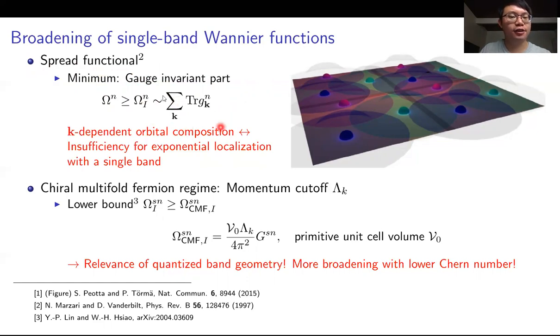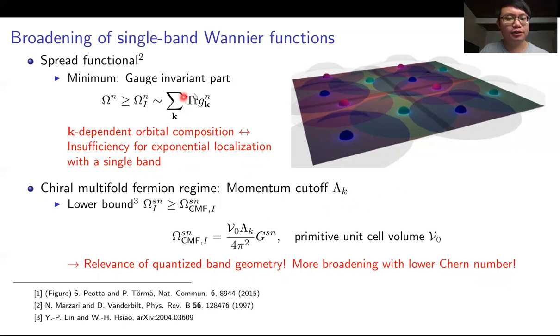And the influence of band geometry here occurs because if we have k-dependent orbital composition, we have to sum over all of the bands to get the exponential localization. And it means that a single band will be broadened because it is insufficient for exponential localization. So we want to adopt this formalism in the chiral multifold fermion systems. Here we define the region for chiral multifold fermions by a momentum cutoff.